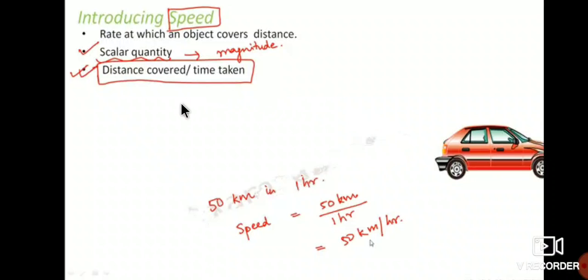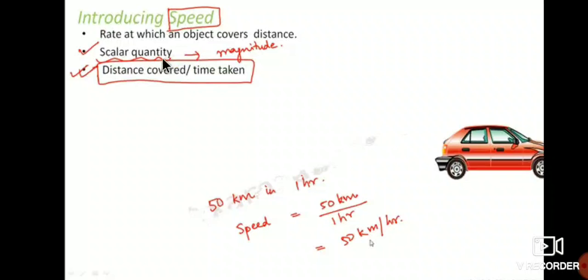So how to calculate the speed of the object? On the basis of speed of the object, we are going to indicate which one is moving faster and which one is moving slower. So we took one example. Speed means the rate at which an object covers distance. That means how much distance the object covers.